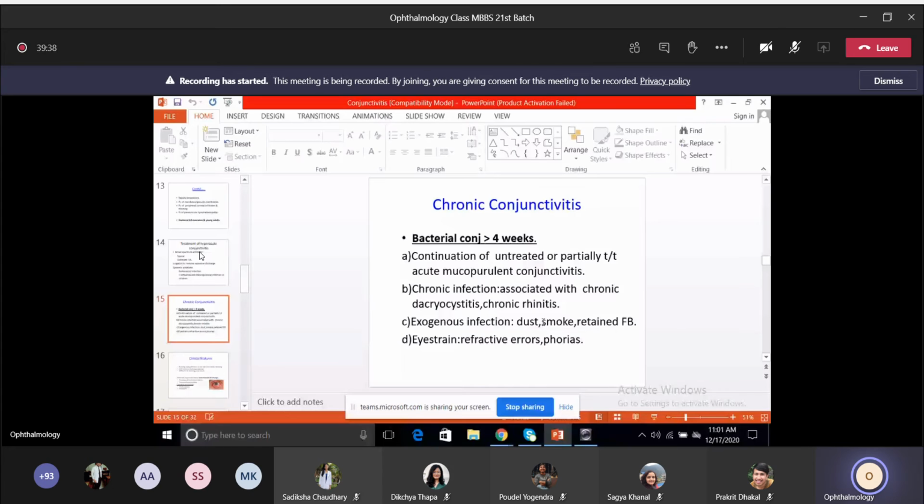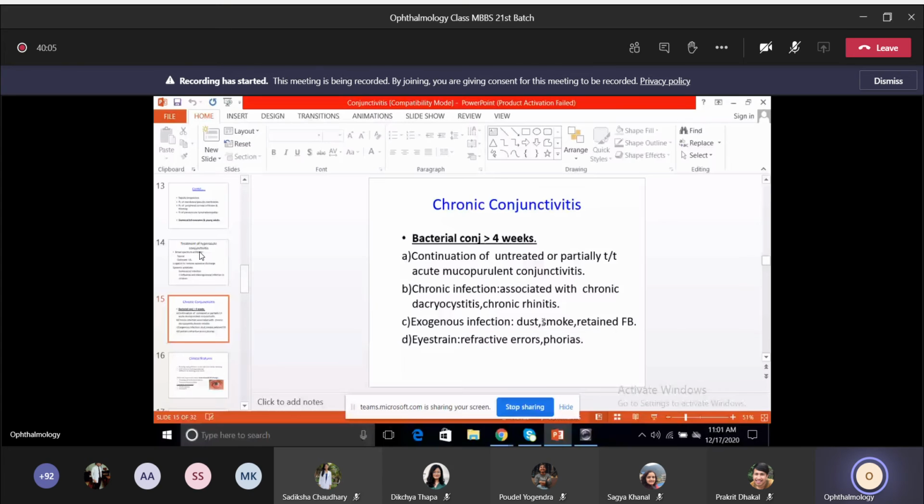Another one, very important in a setup, is exogenous infection due to dust, smoke, retained foreign body. Another very important cause is eye strain, mainly due to uncorrected refractive errors in children, or sometimes phorias or some amount of squint. Okay, so these are all the etiological agents for chronic conjunctivitis.